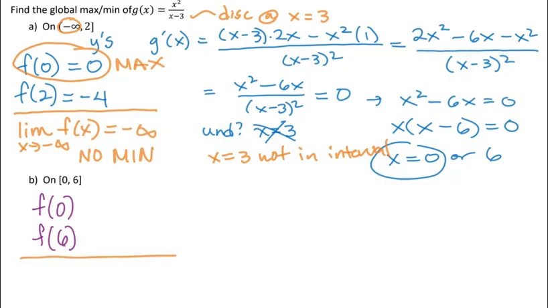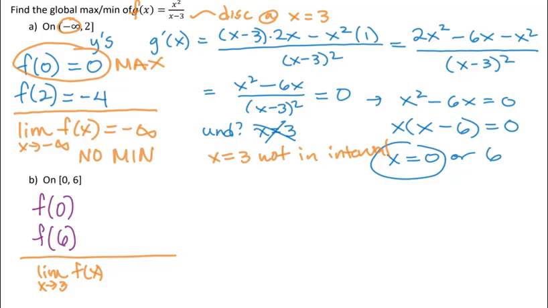Am I confident that there really is a global max or min? So I'll need to take the limit as x approaches 3 of f of x. Oh, I said f of x a whole lot of times. Here's what we're going to do. I just realized that my function is named g. I'm going to call it f now. Way late, but I think you'll get the idea.